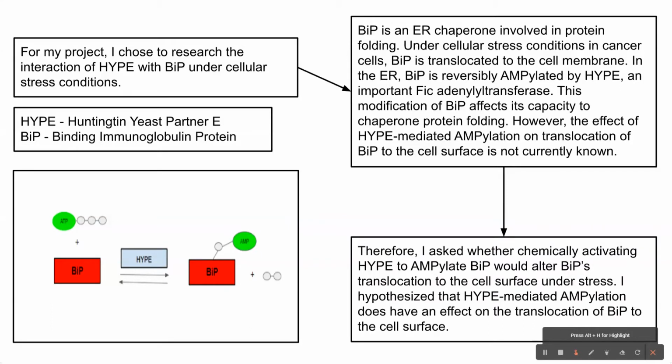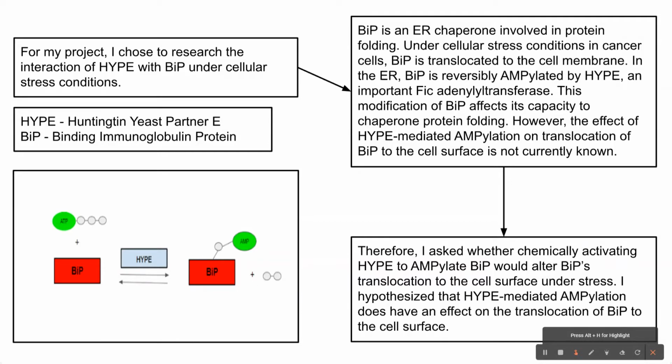HYPE, or Huntington yeast interacting partner E, is a human AMPylator. What does that mean? It means that it covalently attaches an adenosine monophosphate, or AMP, to its substrates. One such substrate is BiP, the master chaperone of the unfolded protein response, or UPR. The UPR can induce apoptosis in cells undergoing severe ER stress, so cancers tend to suppress this apoptotic branch of the UPR in order to avoid cell death.